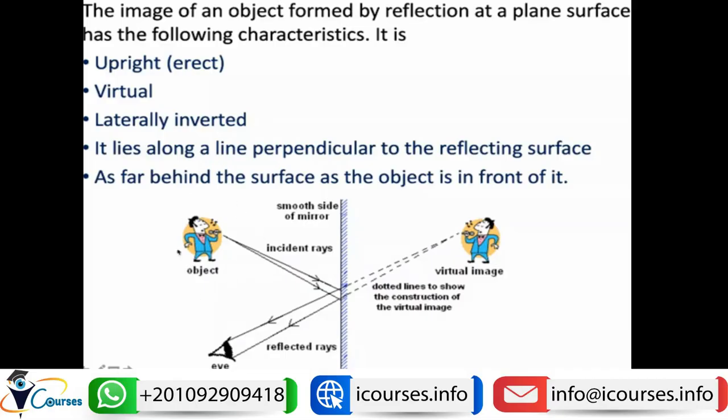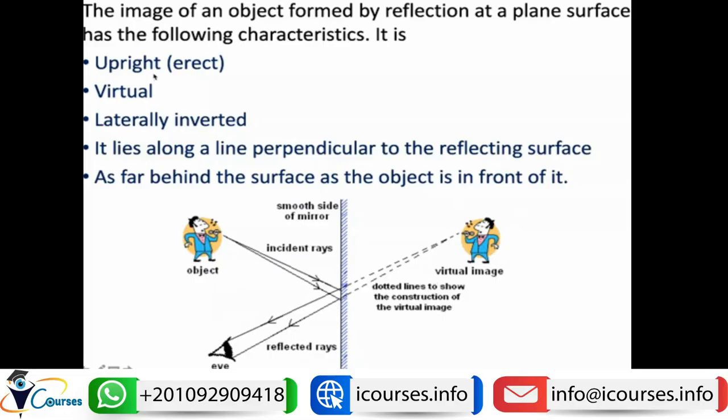So if we have an object here, and there is some light over this object, and this light by diffuse reflection hits the mirror, and some of this light is now reflected toward the eye. And now by extending the reflected rays, we will see a virtual image inside the mirror. So what are the characters of this virtual image?